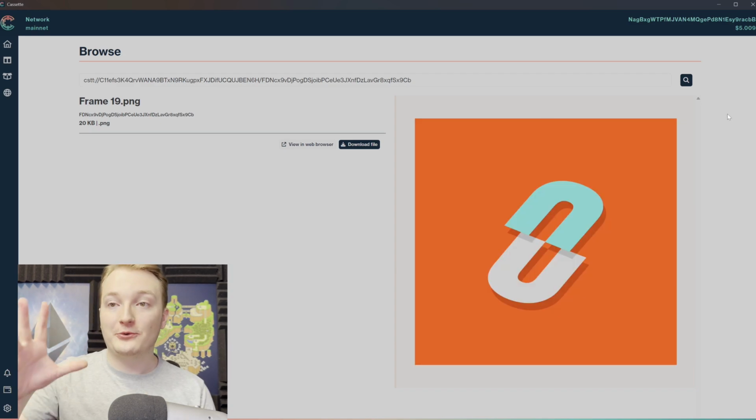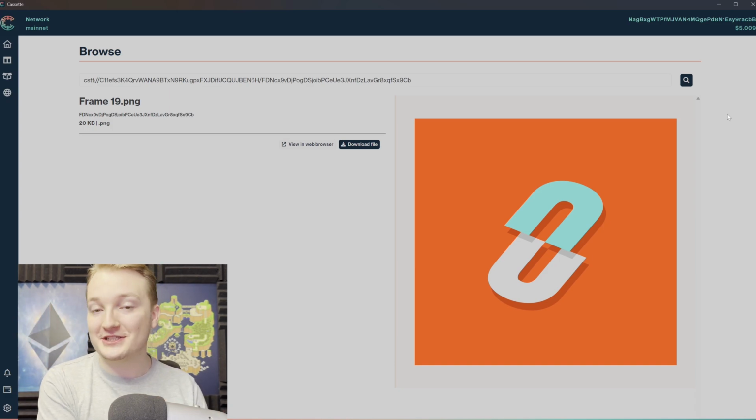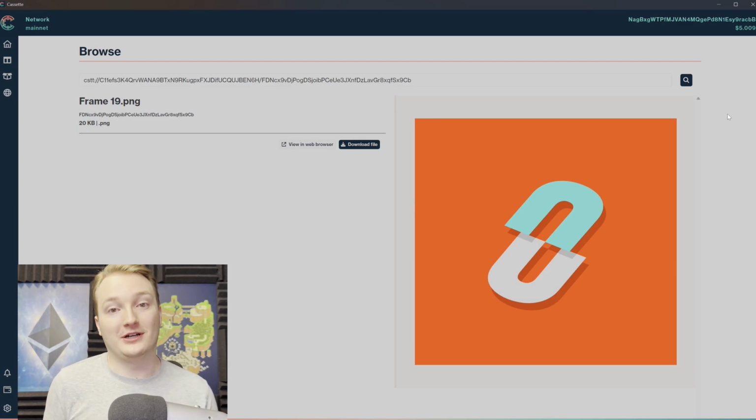As you see here, we are now looking at my file that I uploaded to my decentralized container in a completely decentralized manner, relying on absolutely nobody except the protocol. Pretty sweet to have that option.